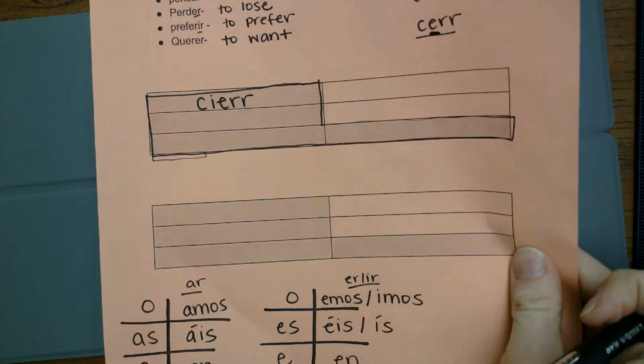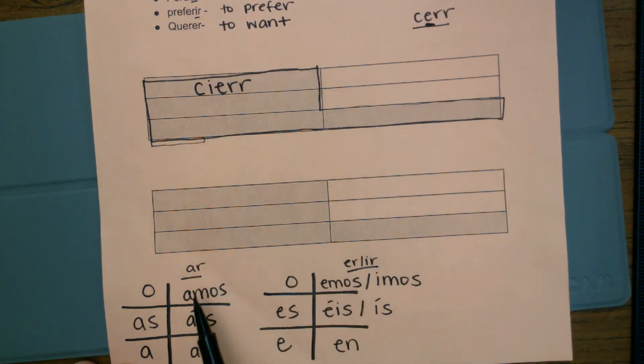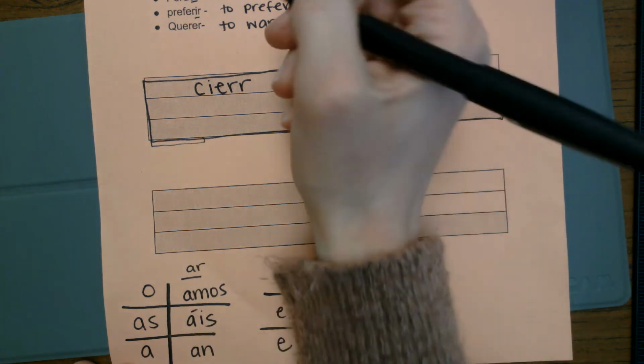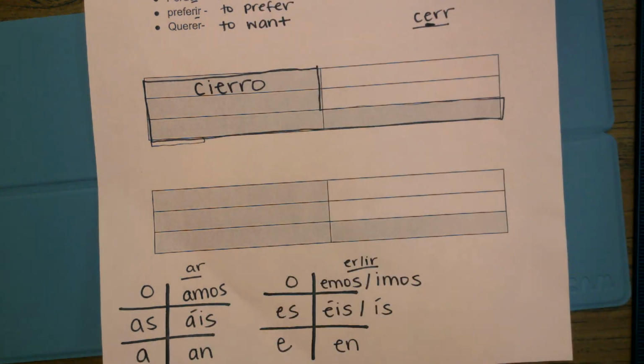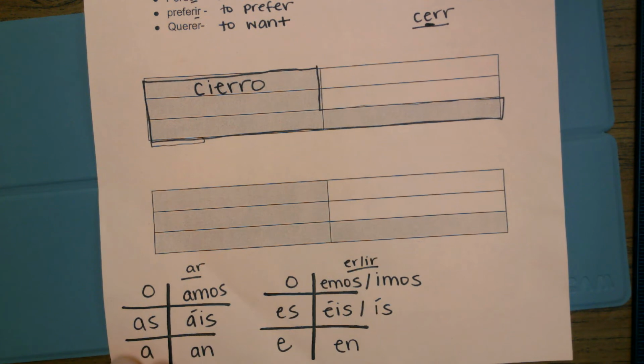And then in the yo form, so kind of double check you're using the correct endings. It's an AR verb, so I need to use the correct ending. Cierro. So if I said yo cierro la puerta, I close the door. We're talking about the yo form.